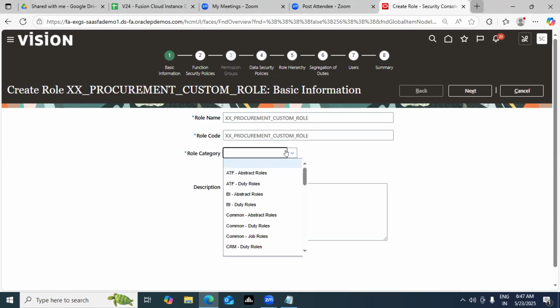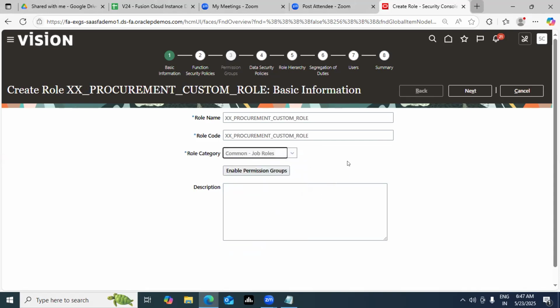Now choose the category. You will find multiple roles, your duty role, abstract role, and so on. Right now, the first one which I'm preparing is your job role. Job role is the first one which you are doing, correct? Now, as soon as I click on job role, I see one button getting enabled. You see this button, enable permission group.